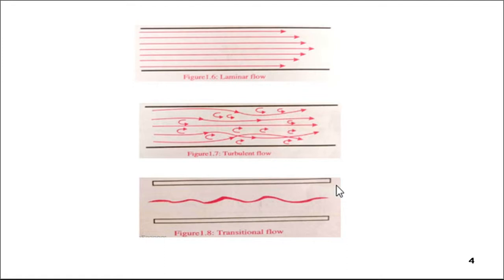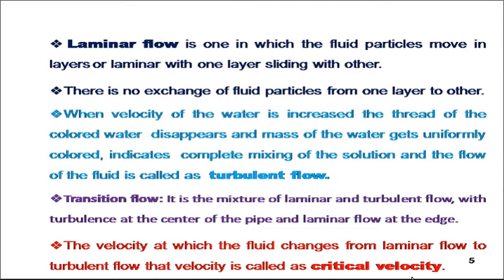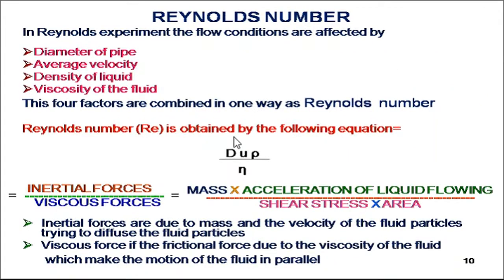But the thing we have to understand here is the critical factor. What is called a critical factor? The changeover of the flow from viscous to turbulent is called critical flow. This critical velocity is defined as the average velocity of any fluid at which the viscous flow changes into turbulent flow. So when any viscous flow changes into turbulent flow, it is called the critical velocity. I hope you better understand what the critical velocity is at this point.